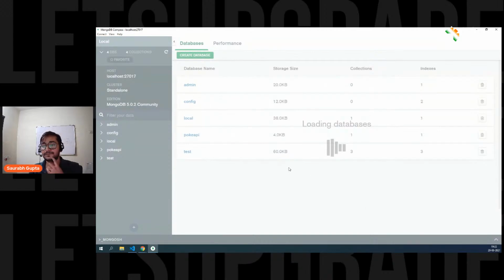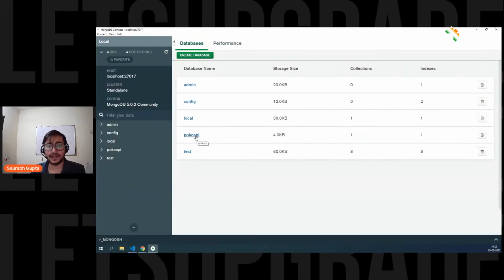Create database. Now in some time, yeah, here we go. Now we have what is meant by Pokemons.